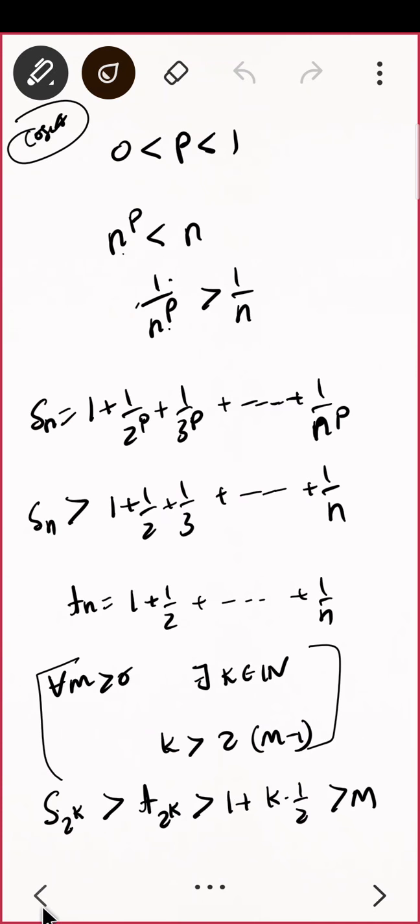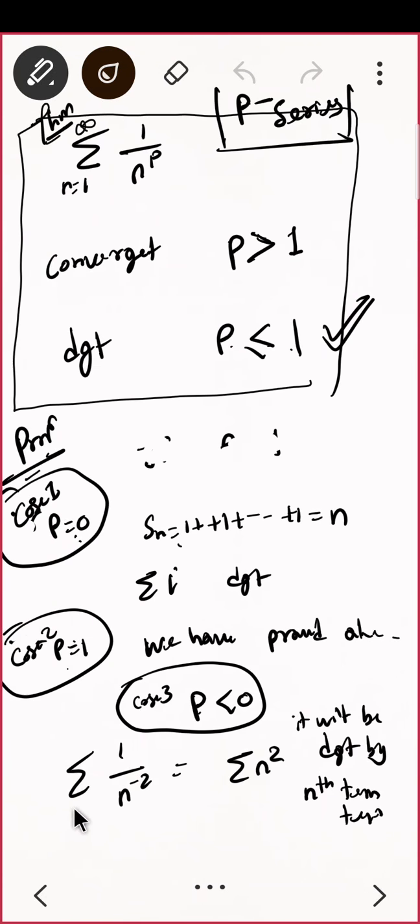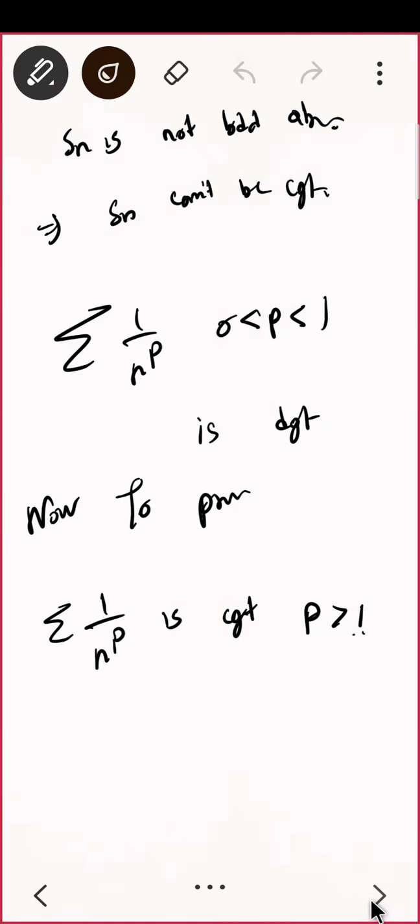किधर गया वो, किधर लिखा था मैंने? हाँ, yeah. Summation 1 upon n raised to p. This is convergent for p greater than 1. This is divergent for p less than equal to 1. So this is most important to prove some other series.